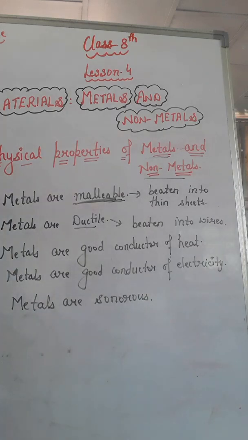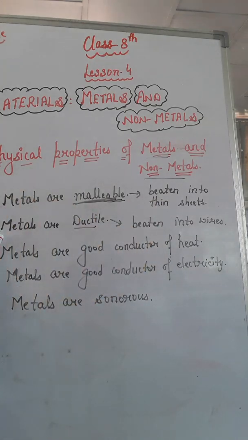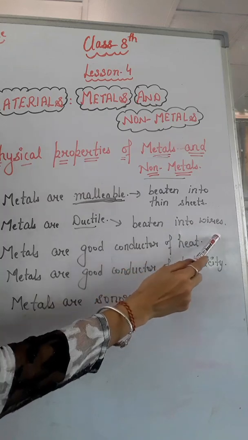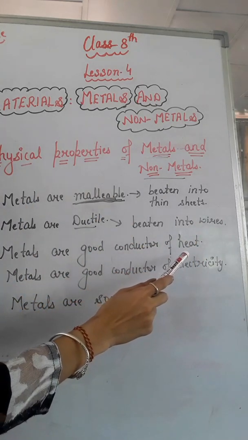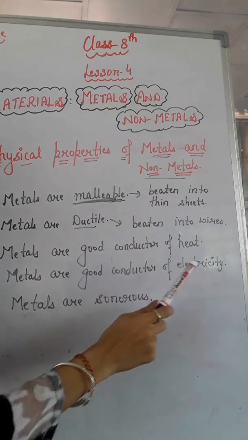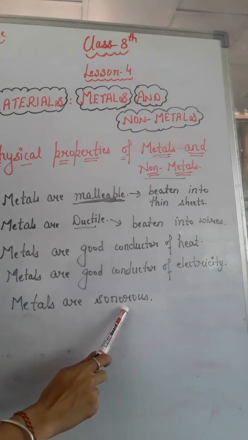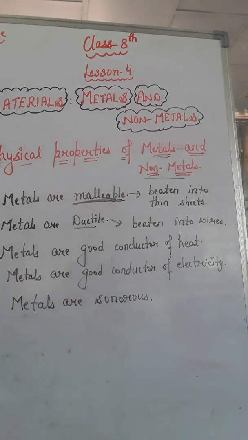Let's revise all these things again. Firstly, metals are malleable, means metals can be beaten into thin sheets, right? Second is metals are ductile. Ductile means metals can be drawn into wires. Third is metals are good conductor of heat, right? Metals are good conductor of electricity, as I told you in the activity. Next, metals are sonorous in nature, means metals produce sound when struck to a hard surface.